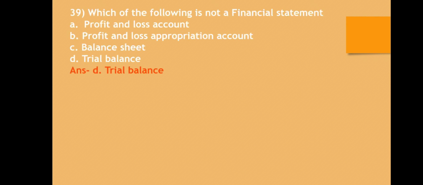Question number 39. Which of the following is not a financial statement? A. Profit and loss account, B. Profit and loss appropriation account, C. Balance sheet, and D. Trial balance. So trial balance is not a financial statement. The correct answer is D.